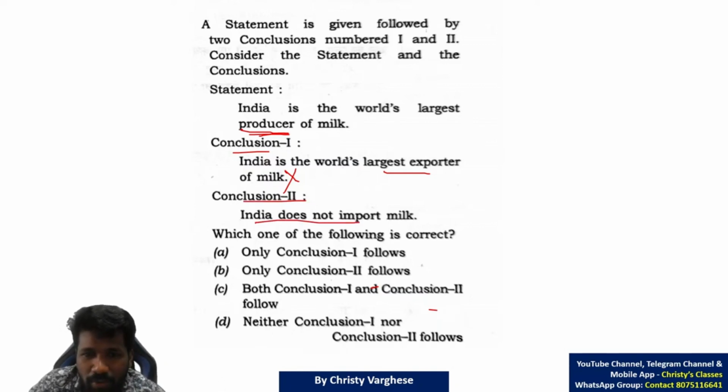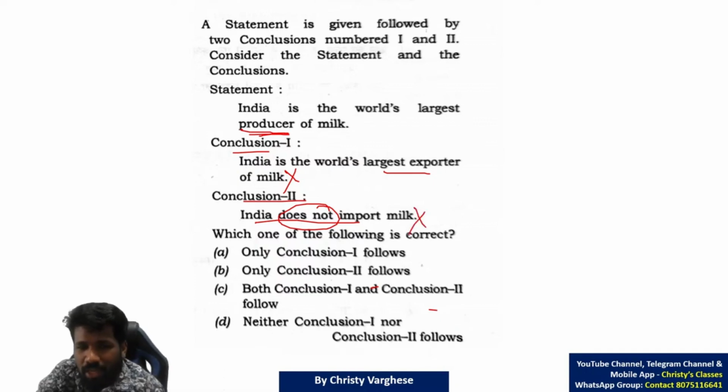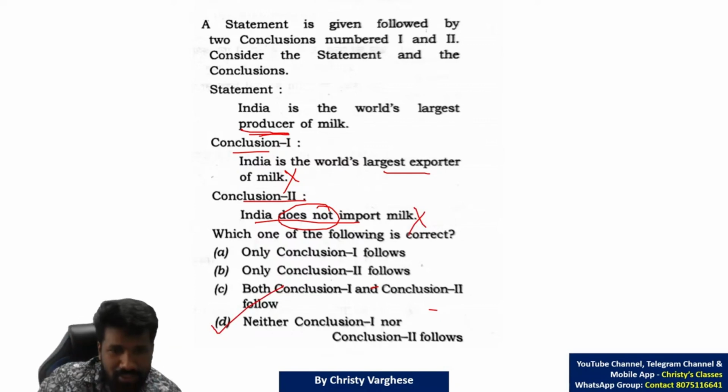That also we don't know. Maybe some people like a particular variety of milk and there is import of that variety. Don't think that the largest producers have no need to import. There can be other factors also for importing milk. So conclusion 2 also, logically, you cannot conclude. So neither 1 nor 2 is the correct answer.